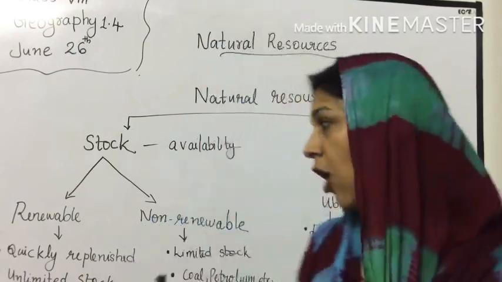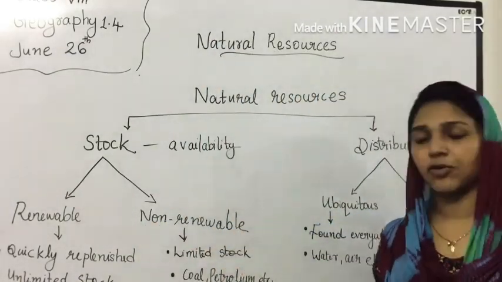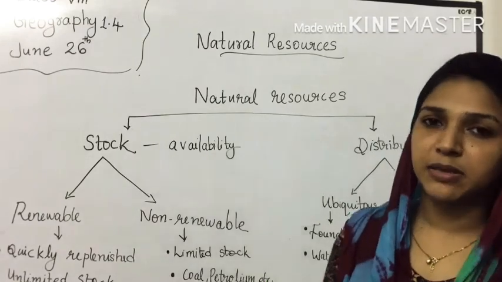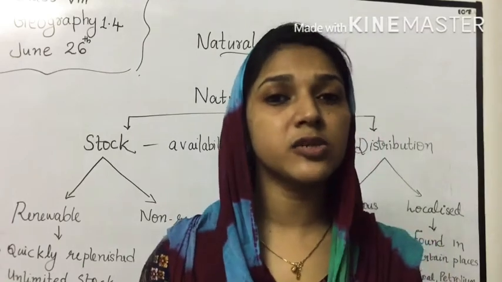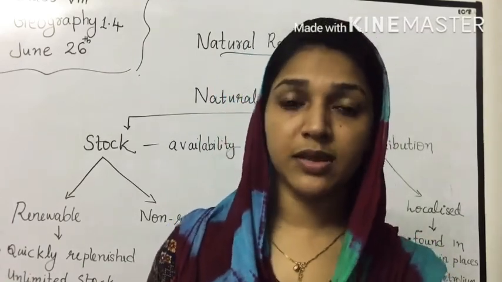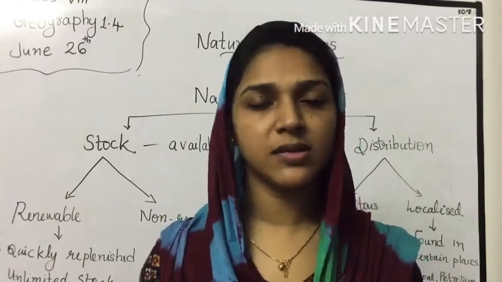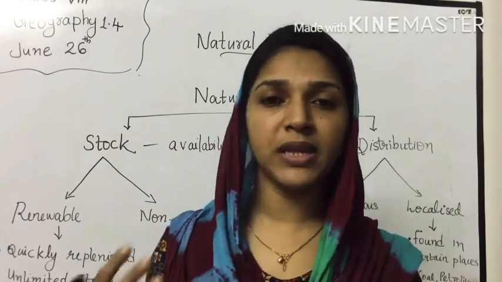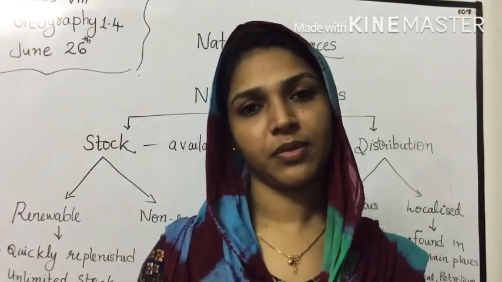These resources are called non-renewable resources. Coal, petroleum, etc. are examples of non-renewable resources. These resources are also known as exhaustible resources. Once they are used, it will take so many years to replenish or reproduce.